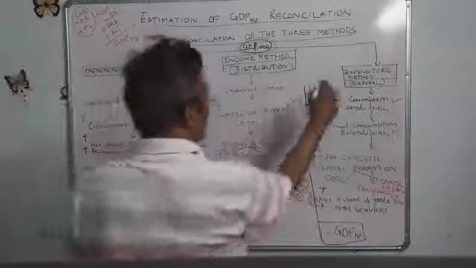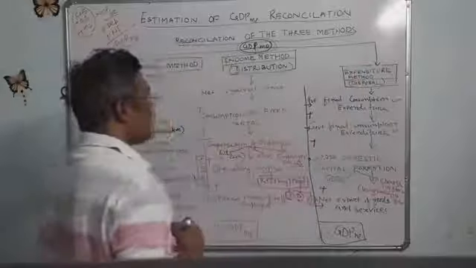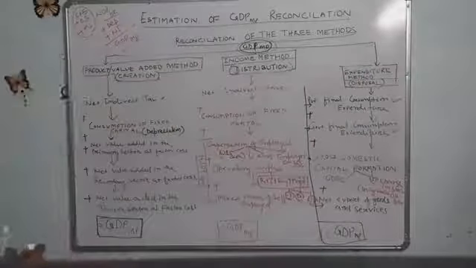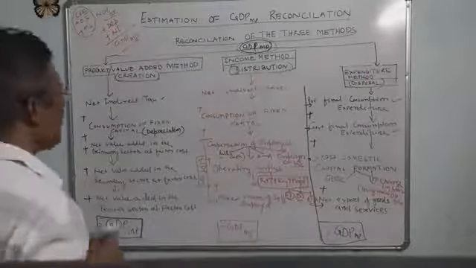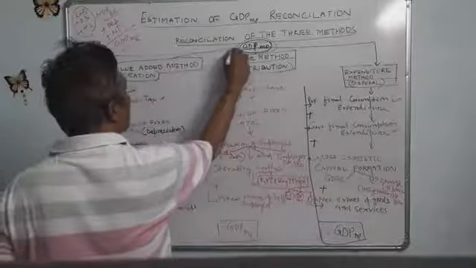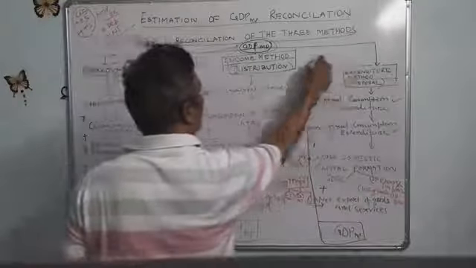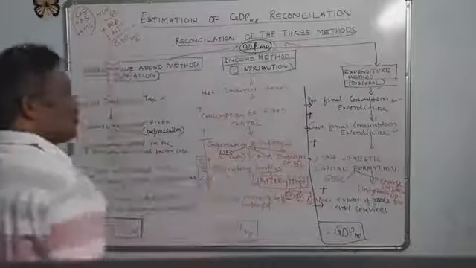So the expenditure method, income method and value added method, in all these cases we find GDP at market price.